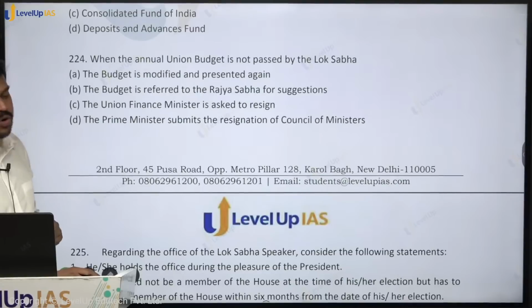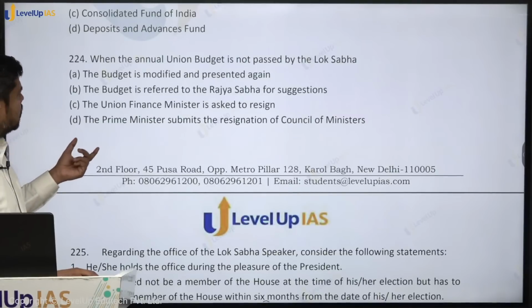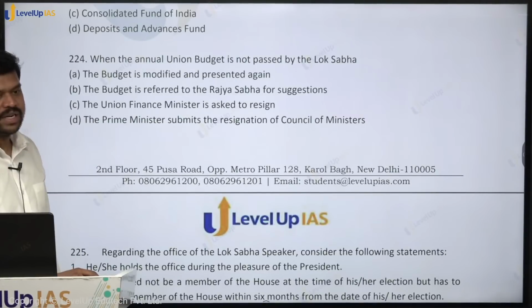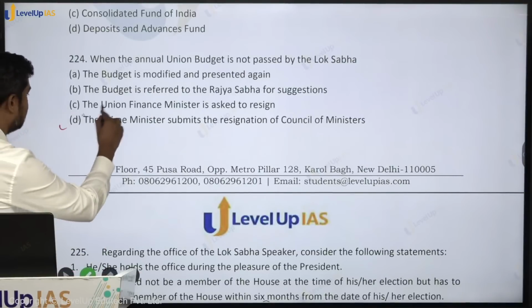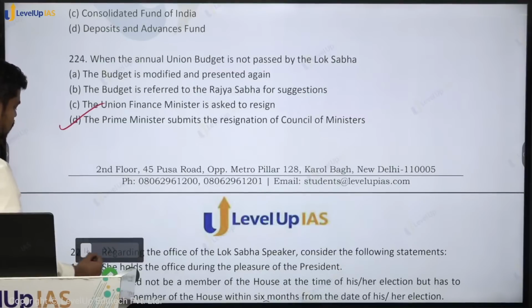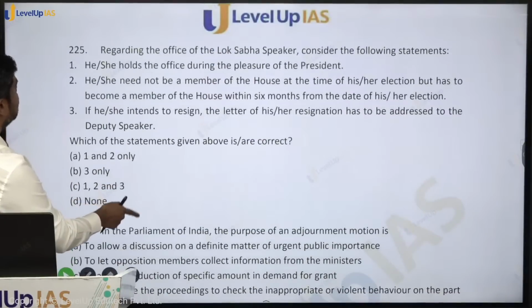That means it will amount to what is called a no confidence motion. It will amount to defeat of the government. So therefore, what is the answer here? The Prime Minister submits the resignation of the Council of Ministers. So it's very, very important they get the budget passed, otherwise it is assumed that the government is not having the majority. Come to the next question.